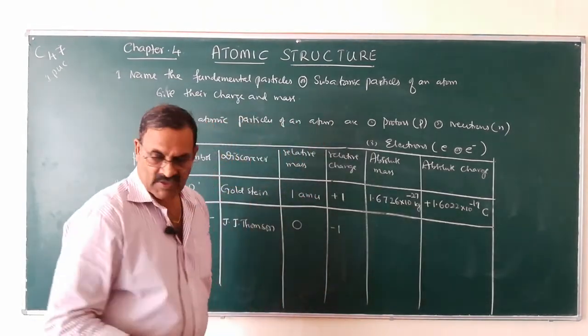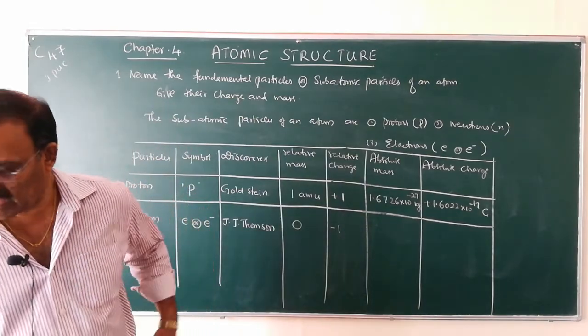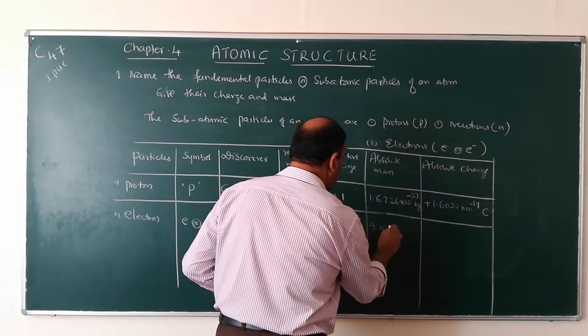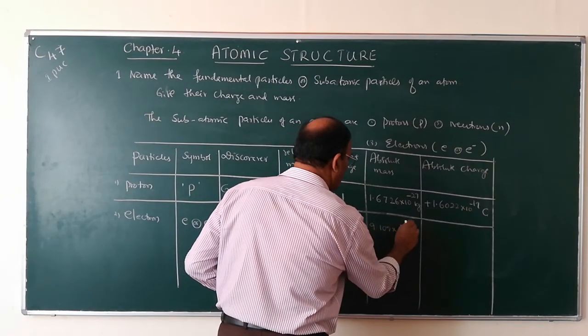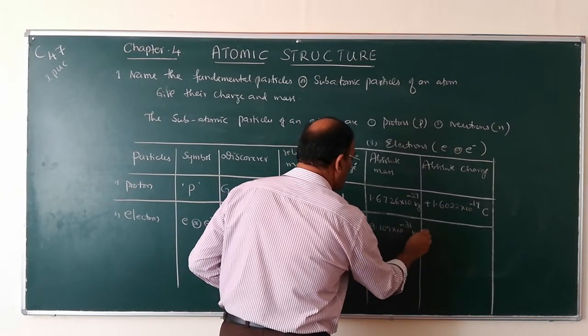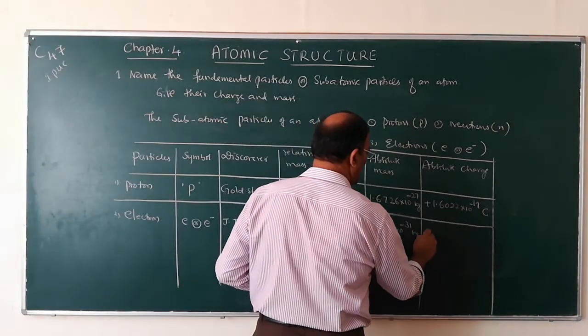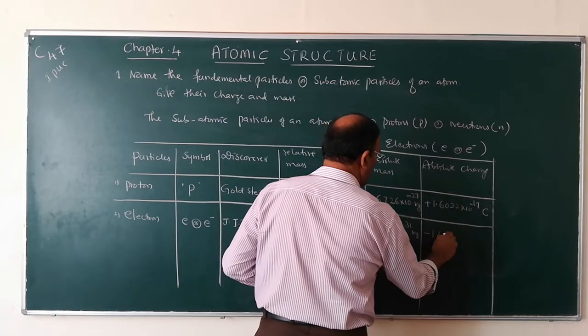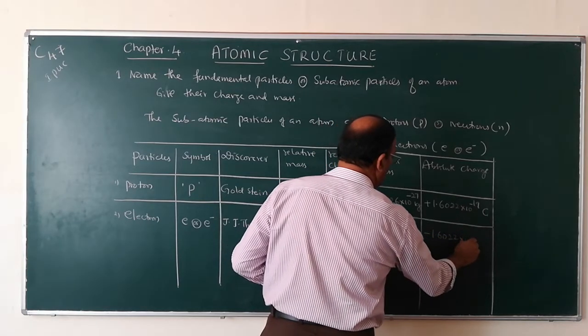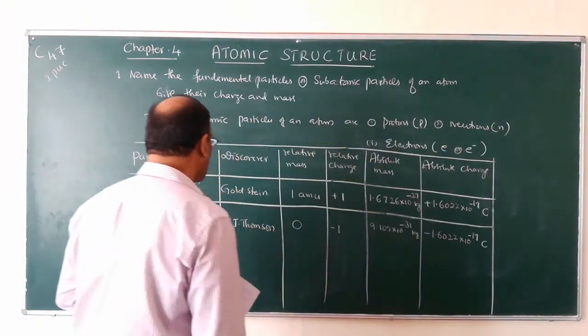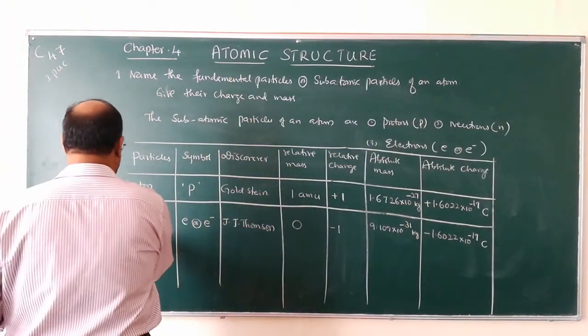What is its absolute mass? Absolute mass is 9.109 into 10 to the power of -31 kg. It is very, very small. What is its absolute charge? Minus 1.6022 into 10 to the power of minus 19 coulombs. So this is about electron.